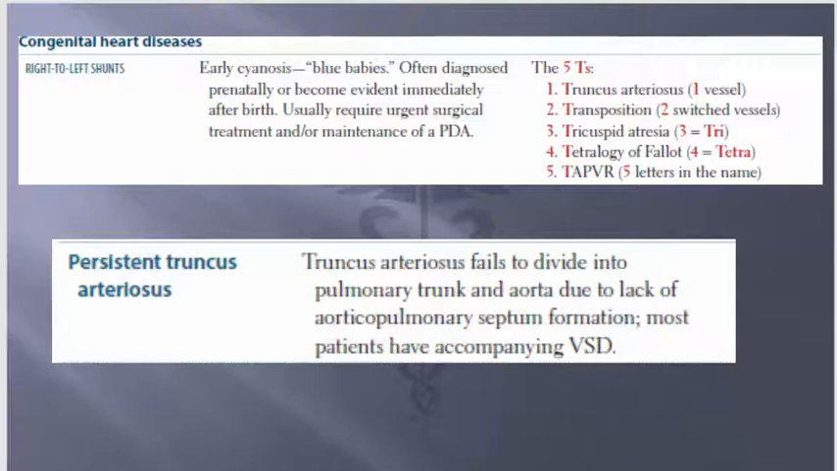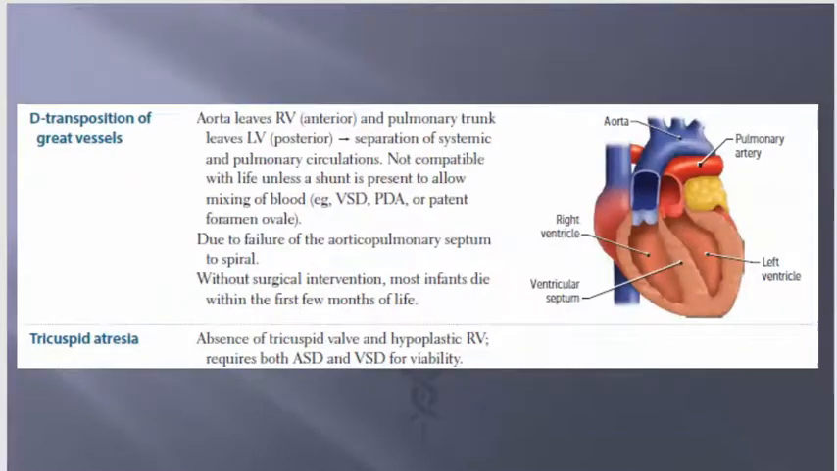Persistent truncus arteriosus. Fails to divide into pulmonary trunk and aorta. This is your PTA. Due to lack of aorticopulmonary septum formation. Most patients have accompanying VSD, ventricular septal defect, as well. So know PTA. That seems pretty common out there. A lot of good questions on that in the homework.